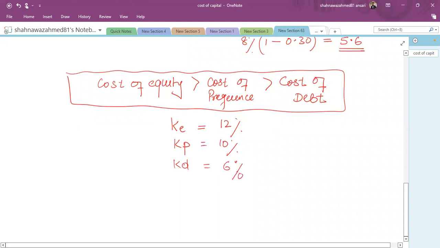Now the question is how we can estimate the cost of capital. The point is that a company normally uses a mix of financing. A company does not use 100% equity or 100% debt. Rather, a company creates a mix of financing that includes ordinary shares, preference shares, and debt as well.